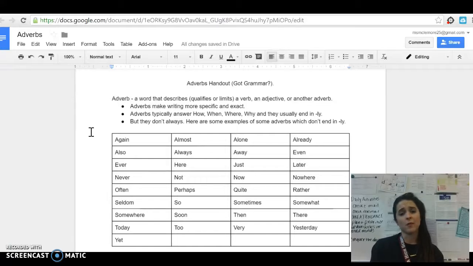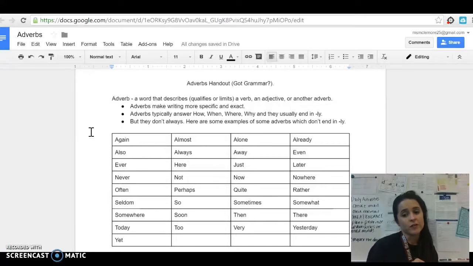Adverbs in the real world make writing more specific and exact, and they're more for the creative writing aspect. So my students who were telling me, oh my gosh, Ms. McLemore, you know what I love to do? I really like to write creatively. Well, then adverbs are for you because they can really help you in that aspect. And I'll talk about that more at the end.